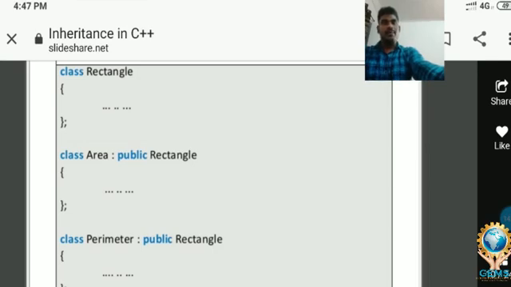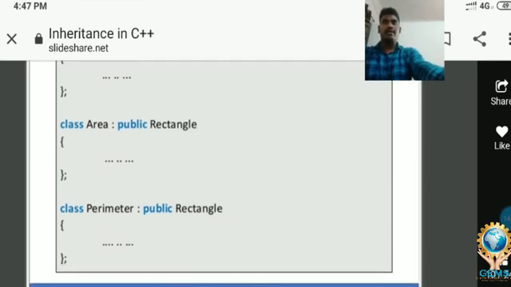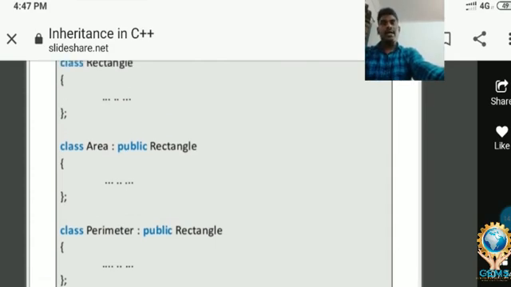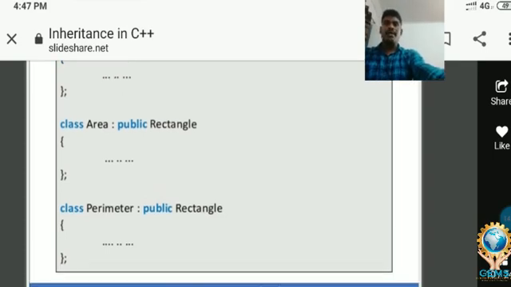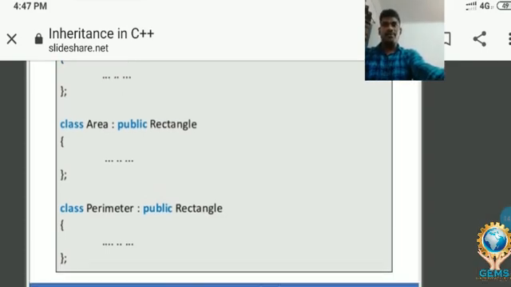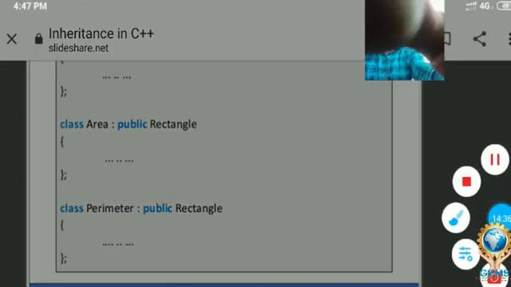Rectangle is a superclass and area is a subclass. Now look at one more child class. What is the name of this subclass? That is perimeter. Perimeter is also a child class of rectangle. So this rectangle superclass has two child classes. One is area, second one is perimeter.